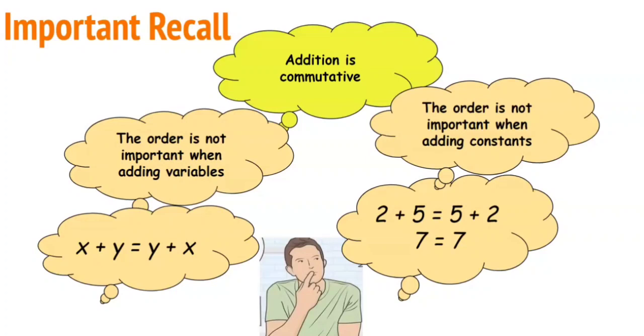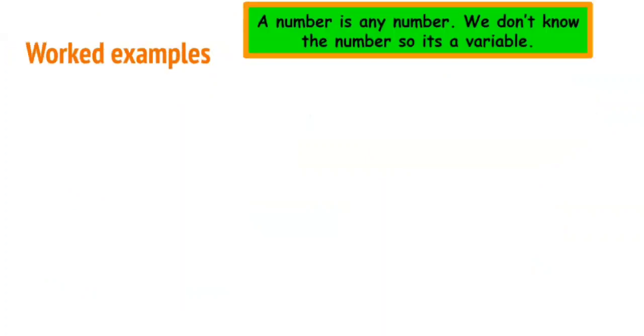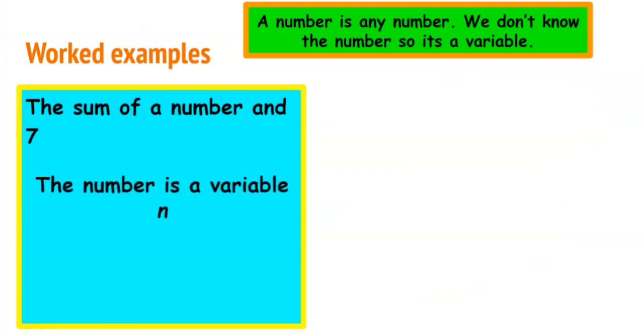Let's look at our first example. This one says the sum of a number and 7. When we talk about a number, what are we talking about? So a number is referring to any number. We just do not know what this number is. And since we don't know what the number is, we're not able to put it in the sentence, or we're not able to solve the problem.